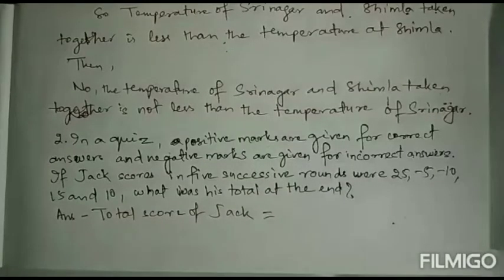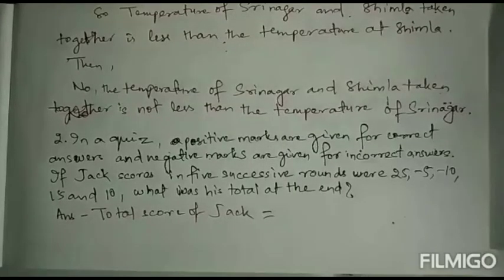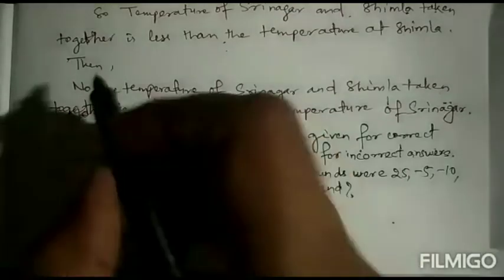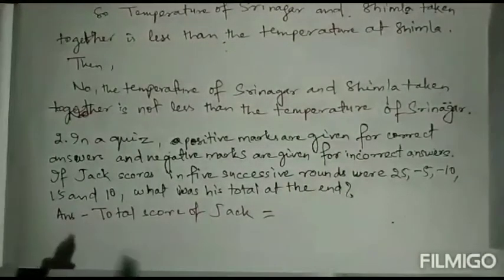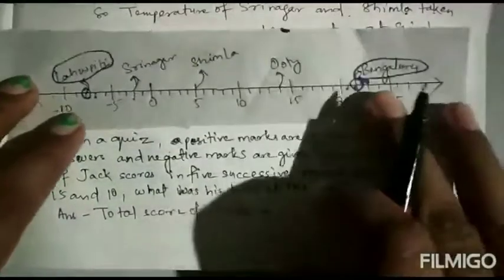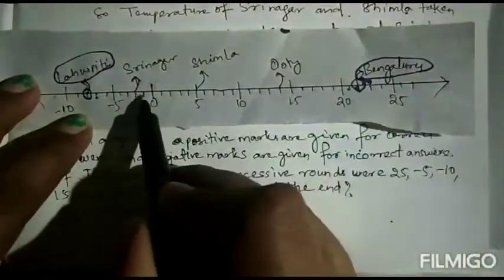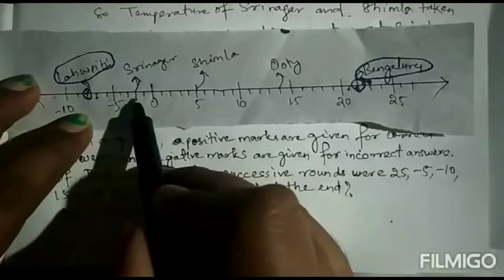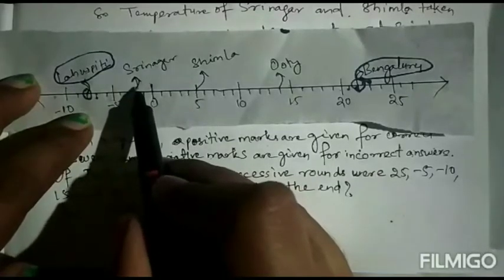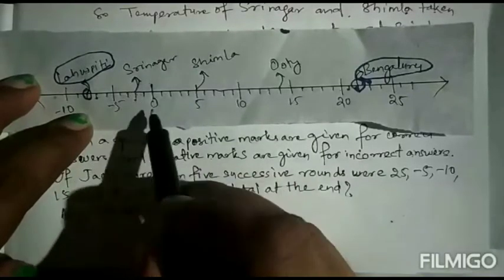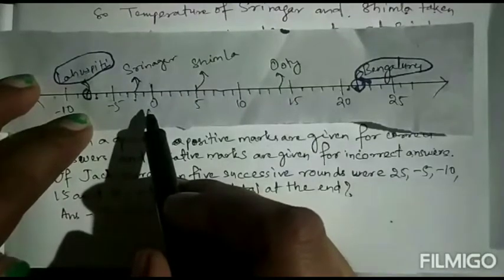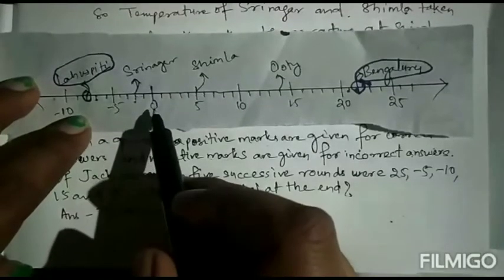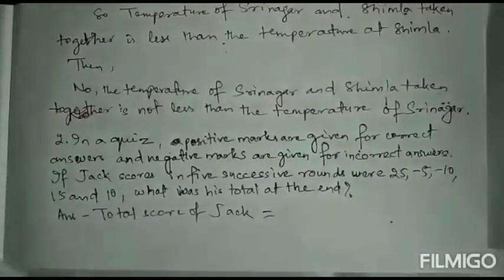Then what is given? Is it also less than the temperature at Srinagar? So now we have to compare the temperature at Srinagar. Srinagar's temperature is how much? 0, -1, -2. So Srinagar's temperature is -2 degree centigrade, and the temperature of Srinagar and Simla taken together, we have found out, is 3 degree centigrade.